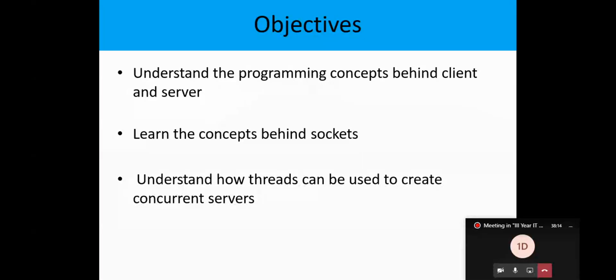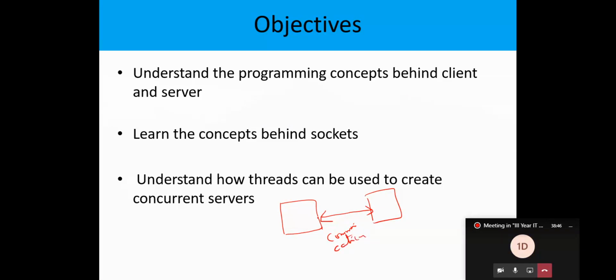Basically, in our context, using the computer networking concept, we should be able to establish the communication between two systems. That is our aim. There are two systems in our network, and between these two systems we need to establish the communication.